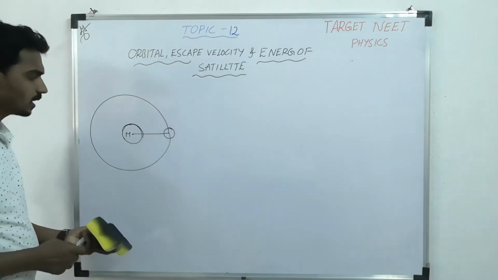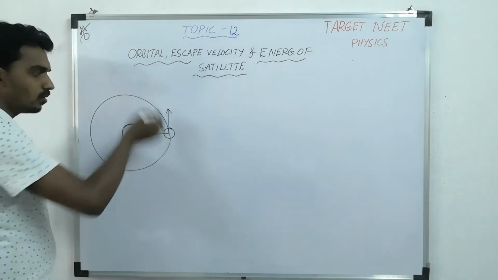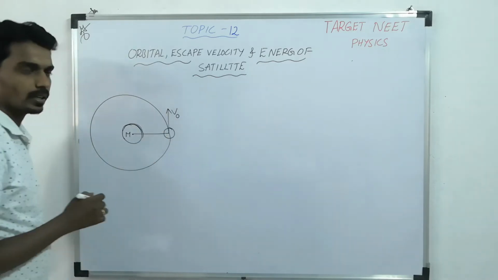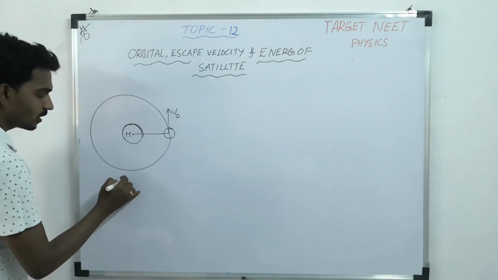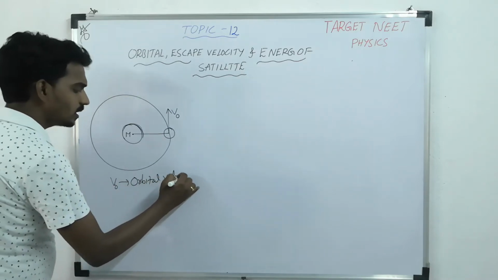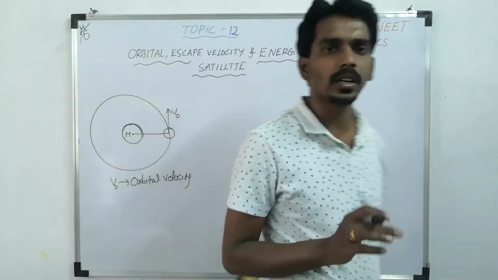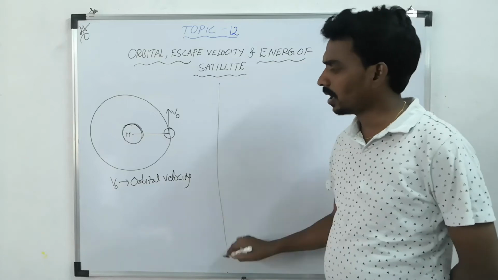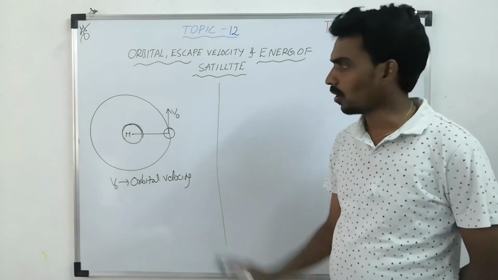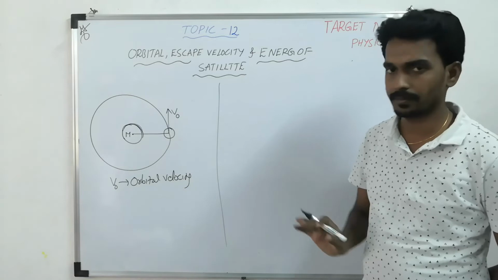Now in this case, it revolves around this one with a constant velocity, and that constant velocity we call orbital velocity. The velocity with which it revolves in its orbit is defined as orbital velocity. Now how to get the formula for this? That is the first kind of question: orbital velocity of a satellite or planet, anything.